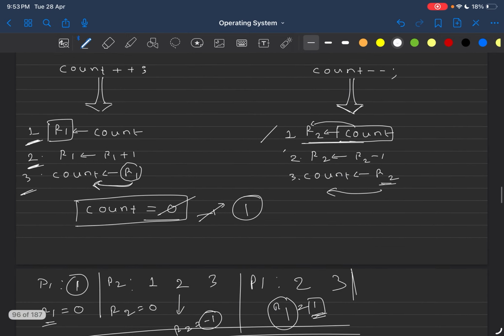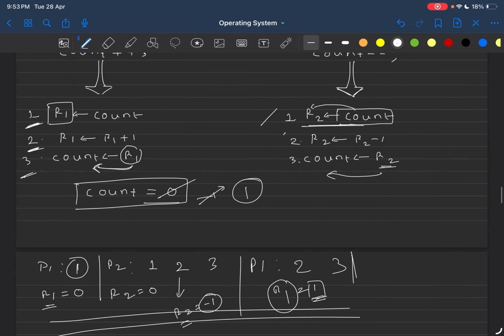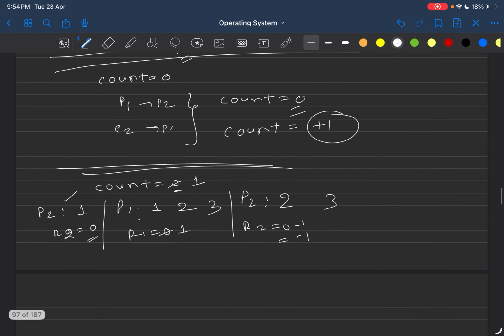Line number 3 says to store the value of R2 into the count variable. Before executing line number 3, the value of count was 1. After executing it, R2's value, that is minus 1, is stored in count. So now count has become minus 1.